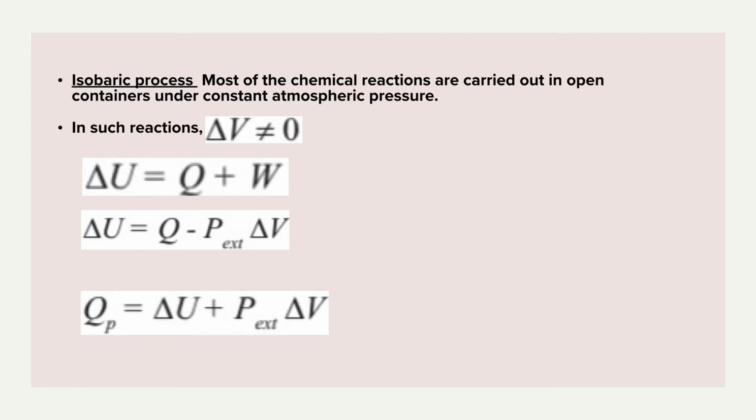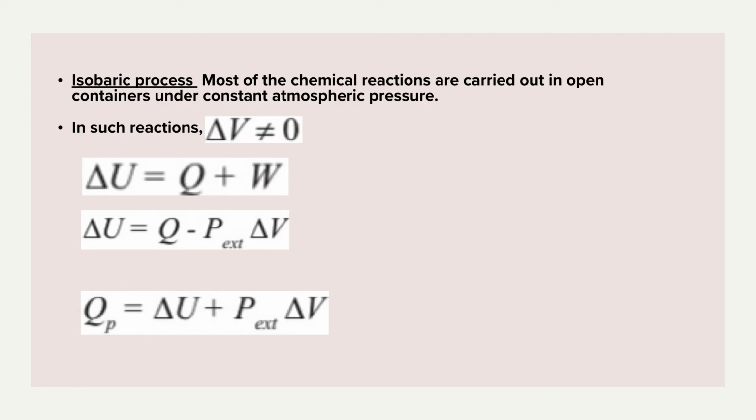So I'll apply delta U is equal to Q plus W. We know that. So delta U is equal to Q minus, I'll replace W by minus P external into delta V. So it will be Q, so at constant pressure.